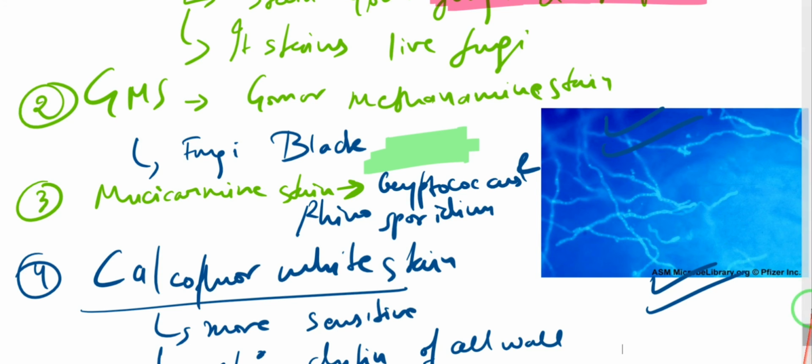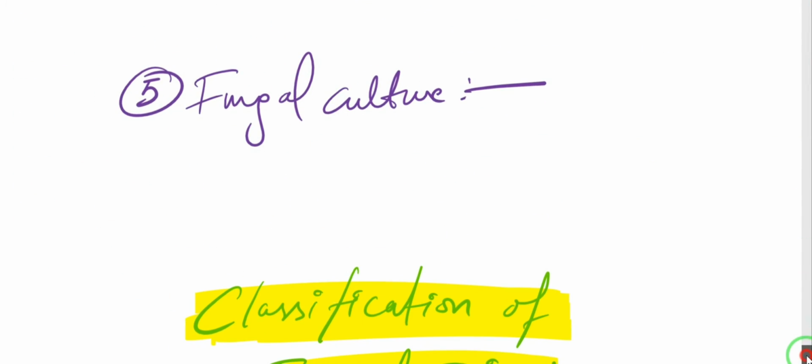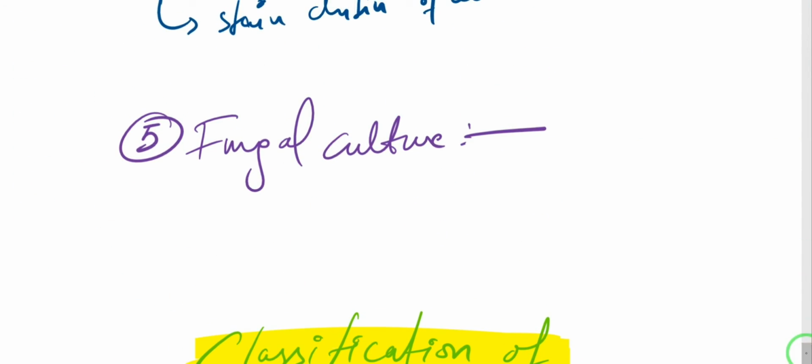Okay, let's move on to the good part. So we have done till now KOH mount, we have done gram staining, we have done the histopathological tissue stains for the fungus, and in case of encapsulated organisms such as Cryptococcus neoformans, we have done the negative staining, that is by using India ink or nigrosin. Now we are going to do fungal cultures.